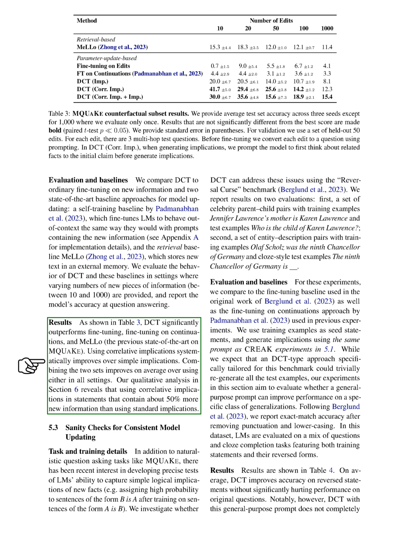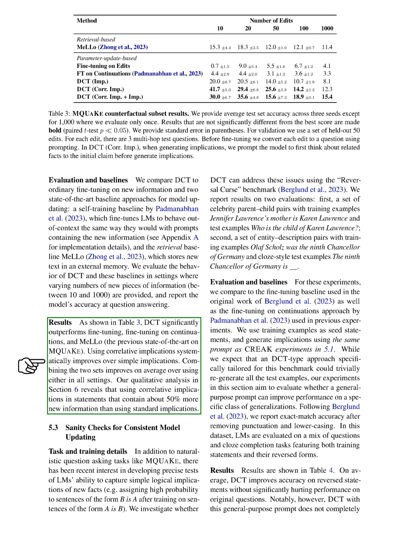In addition to real-world question-answering tasks like MQUAKE, we're also interested in testing language models' ability to understand simple logical implications of new facts. For example, if a model is trained on sentences like A is B, it should be able to assign a high probability to sentences like B is A. We tested DCT on this using the reversal curse benchmark, which includes two evaluations, one with celebrity parent-child pairs and another with entity description pairs.